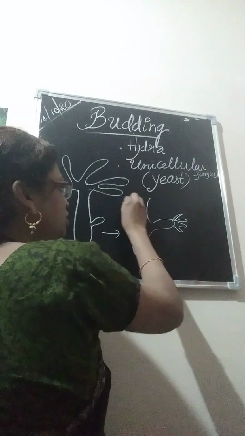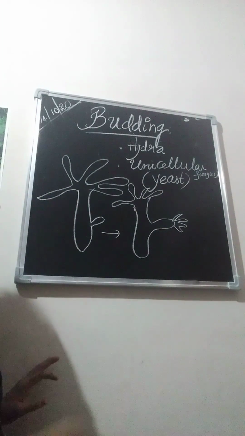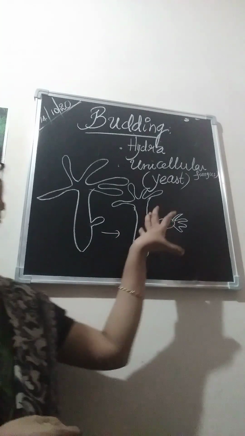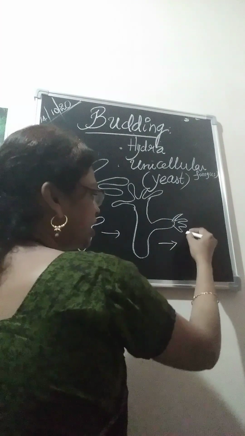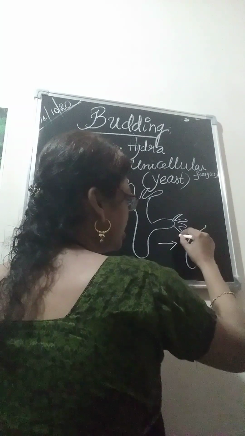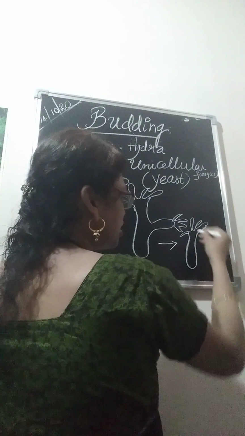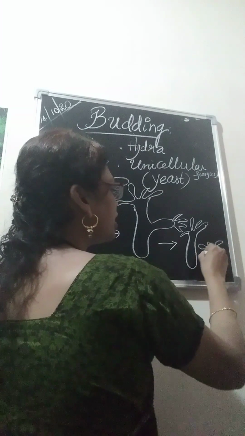This is the mother or parent body, and an outgrowth will be formed. The complete formation of the organs takes place, and one day it will detach from the parent and lead an independent life. So we get the daughter Hydra.